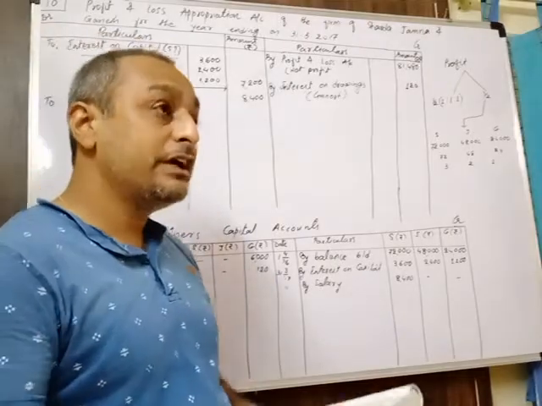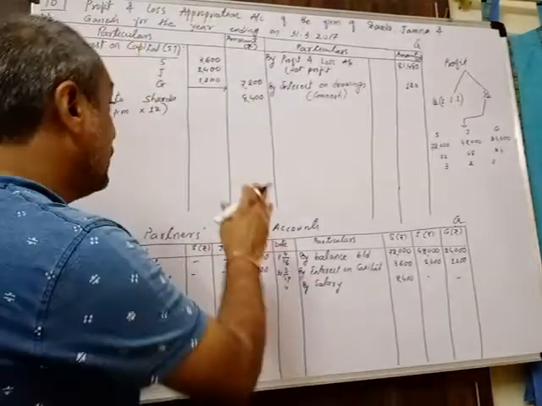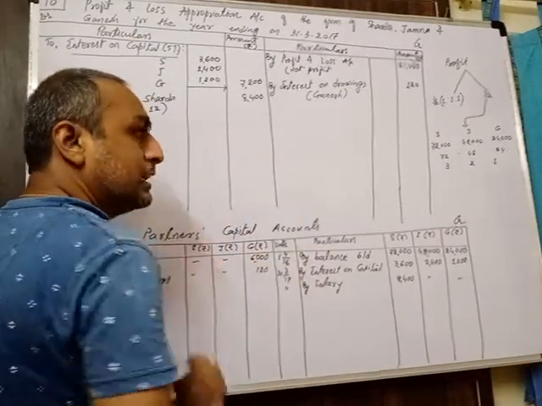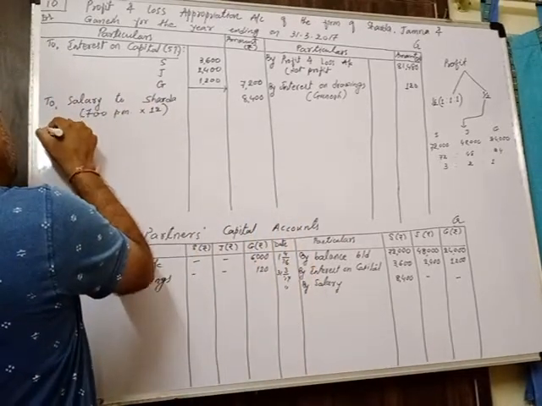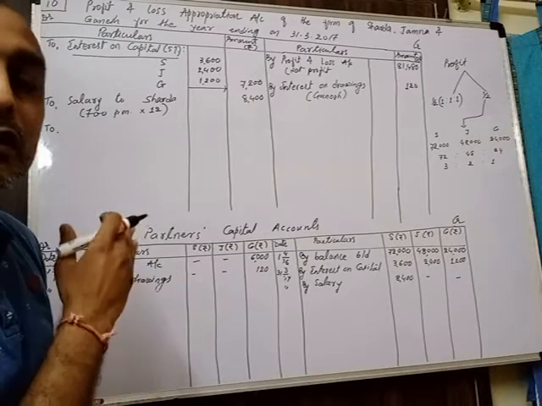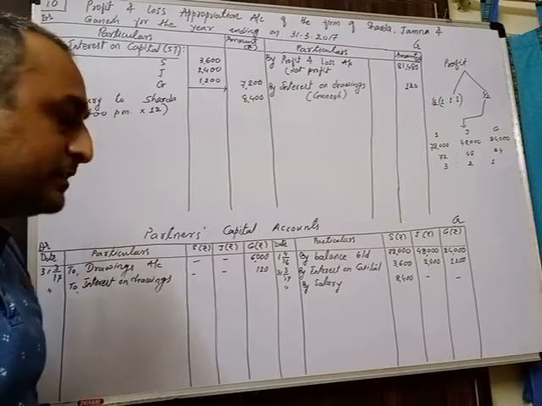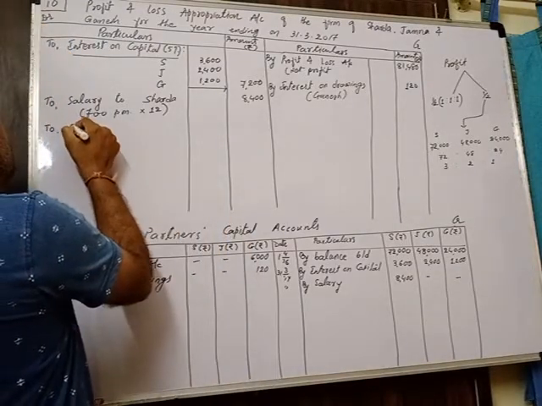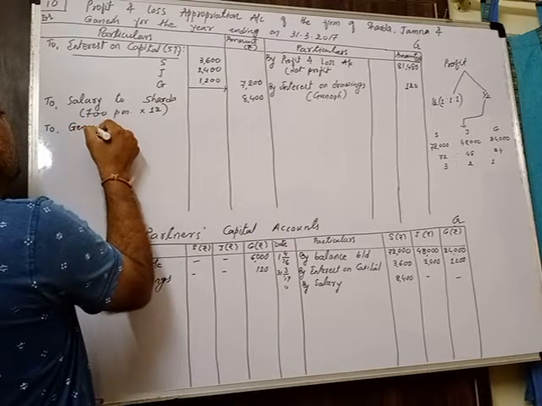Now the amount we have to transfer to general reserve, that we have to record first, then only can we get the correct amount of profit. So the amount transferred to general reserve is considered as a decrease in profit, so it is shown on the debit side of the appropriation account. We can write over here: to general reserve account.